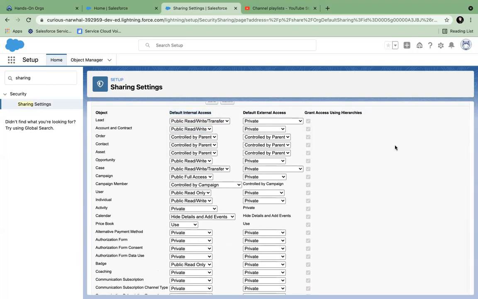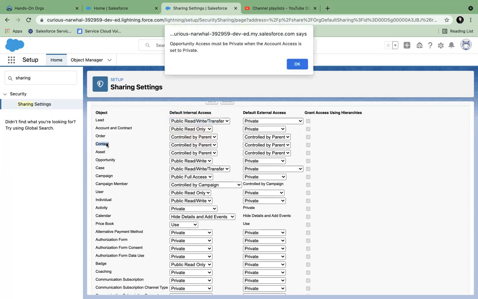Some child objects like contact have an additional permission called controlled by parent. What does that mean? Controlled by parent means whatever is set in the parent, which is account, will be applicable for this object also. So if the account is public read write, then contact is also public read write. If your account is public read only, contact is automatically public read only.